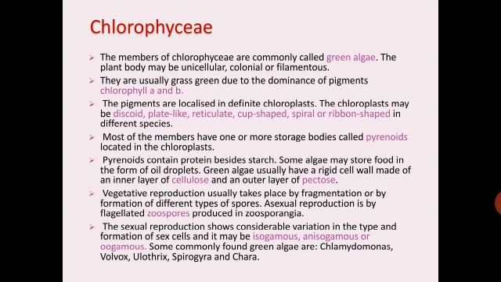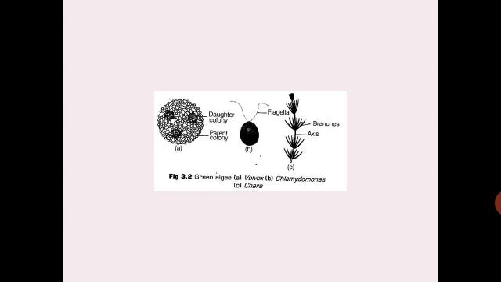So please remember the characters. These are the examples of green algae: Volvox, Chlamydomonas, Chara. Even Spirogyra comes under this, which has a spiral ribbon-like chloroplast with pyrenoids. So that is also an example of green algae, or chlorophyceae.